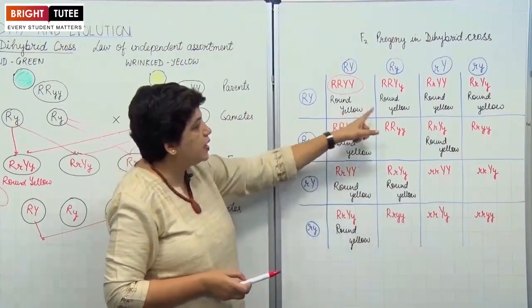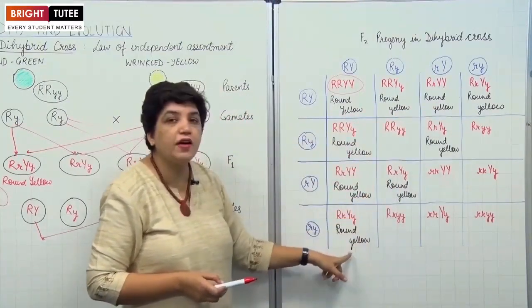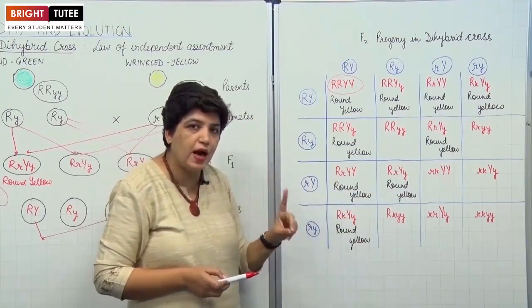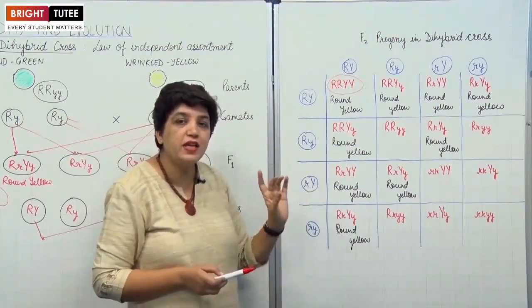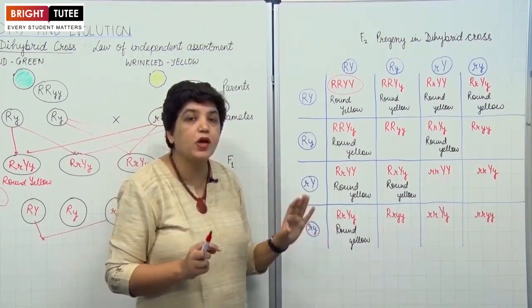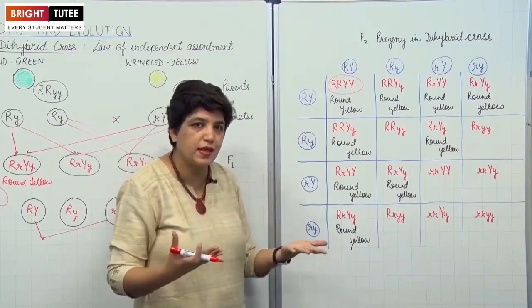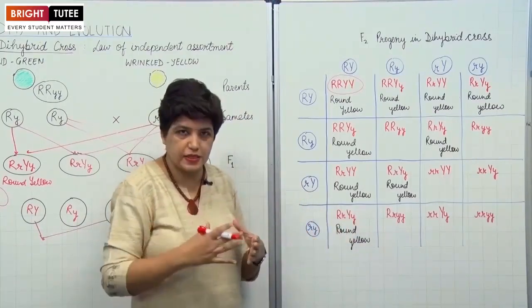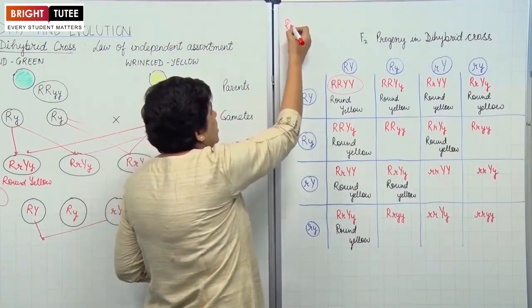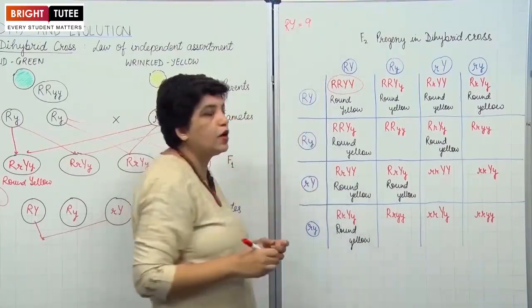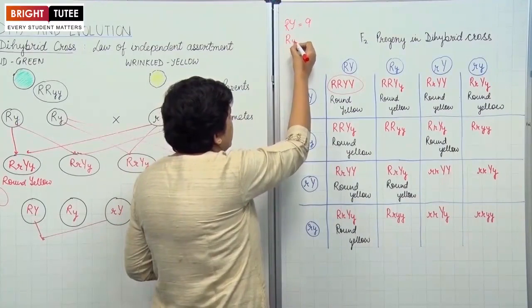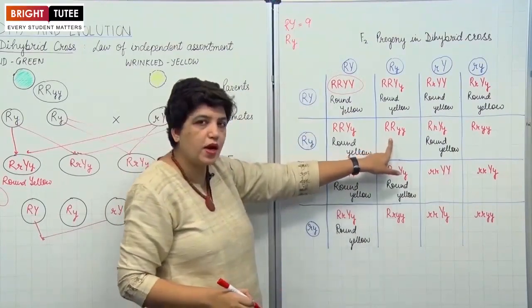Out of these 16, you'll notice 9 of them have round yellow seeds. If there is even one single capital R, the seed will be round. Even if there is one capital Y, the seed will be yellow, right? Because they are dominant genes. They'll express themselves even in the presence of the recessive gene. Now, this is the first type of plant, that is round and yellow. We found them to be 9 out of 16. The other type would be round and green. Let's see. This one is round and green.